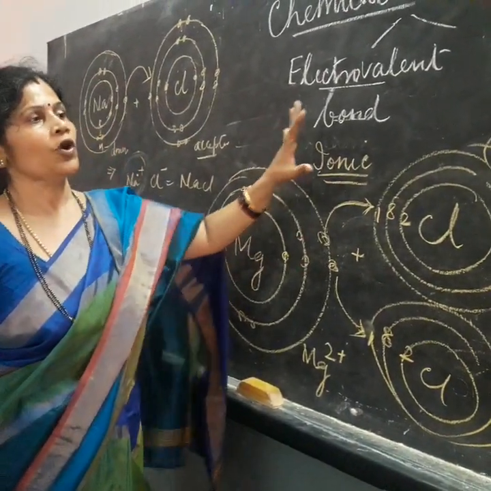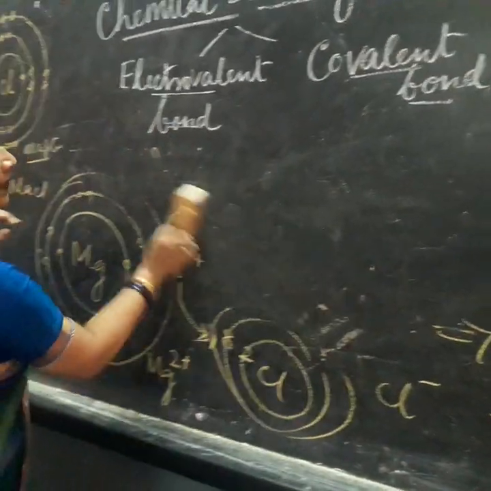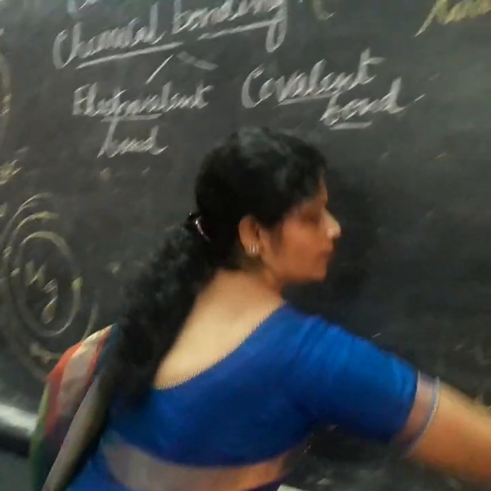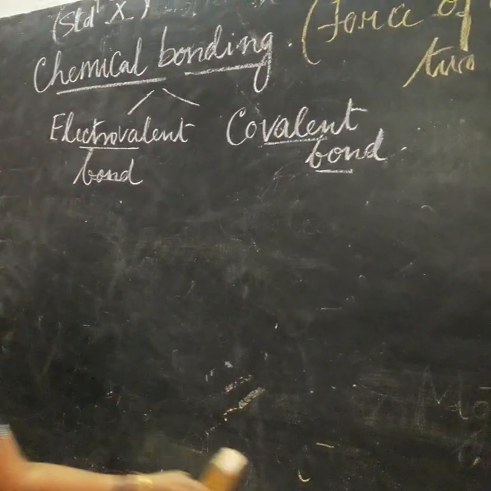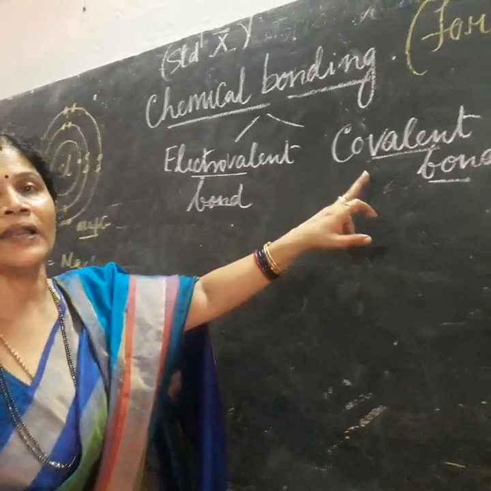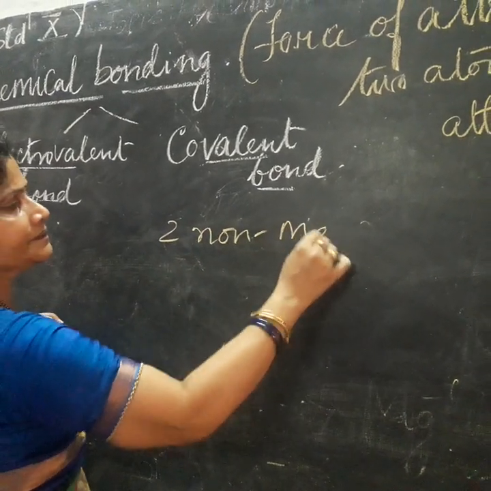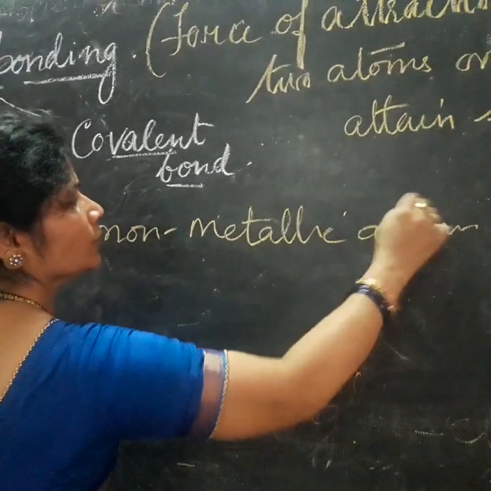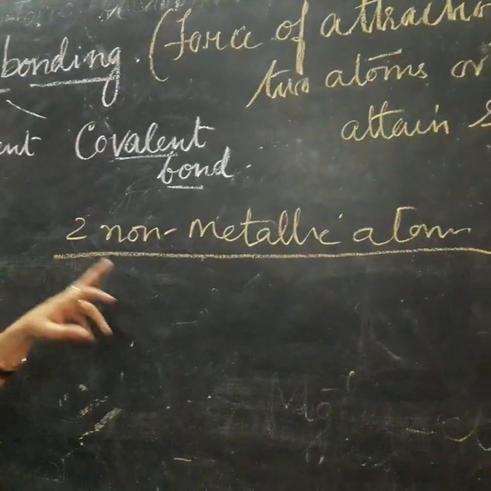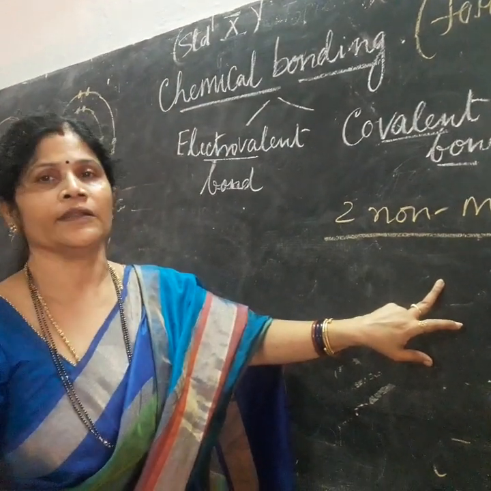Next is the covalent bond. Now what are covalent bonds? What is a covalent bond? A covalent bond is formed between 2 non-metallic atoms. Here the ionic bond is formed between a metallic atom and a non-metallic atom, but a covalent bond is formed between 2 non-metallic atoms, maybe of the same element or of different elements.